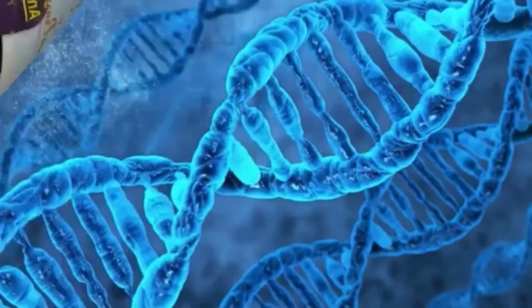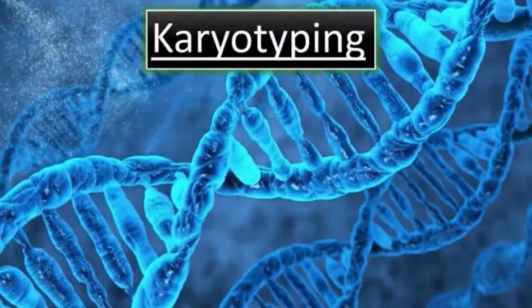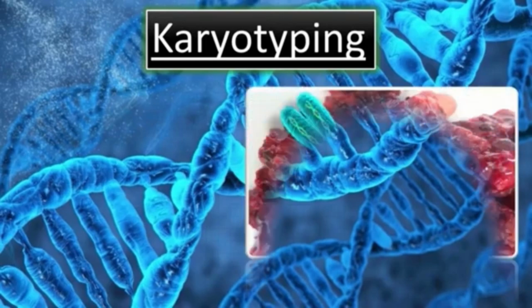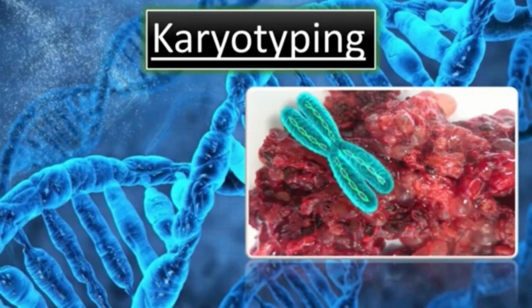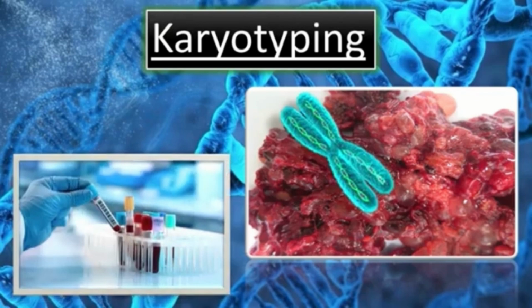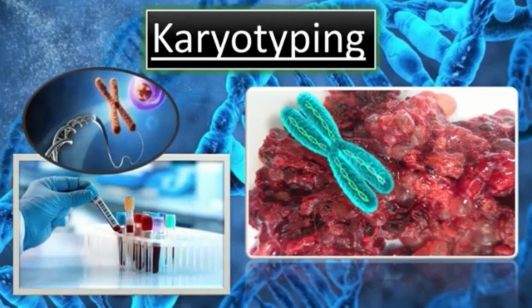The next important diagnostic test is karyotyping. Cytogenetic analysis should be performed on the products of conception of the third and subsequent miscarriages. Secondly, parental peripheral blood karyotyping of both partners should be performed in couples with recurrent miscarriages where testing of the products of conception reports an unbalanced structural chromosomal abnormality.